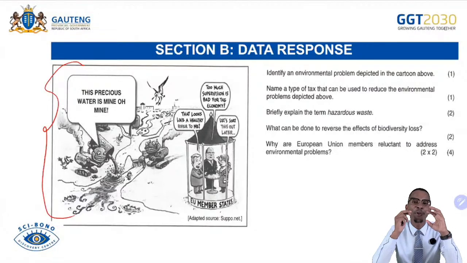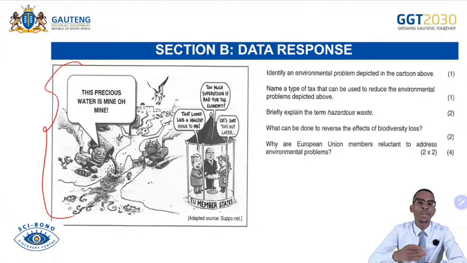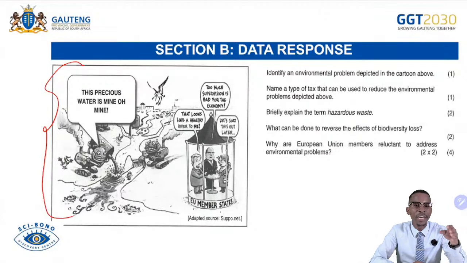It is very important for you also, if you come across such a data response, that you derive the content, you bring it back. You think about the pollution that can occur, which can include land, water, air pollution. And then also you think about all concepts related to environment, conservation, preservation. We talk about the burning of fossil fuels done by industries, which damages ecosystems. You talk about the state intervening to protect the environment, and also the market being able to protect the environment. It's a lot that you can bring back here, but then you go to questions.